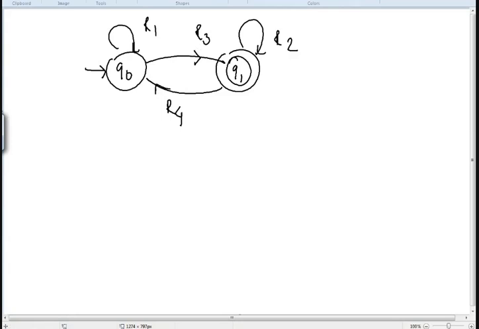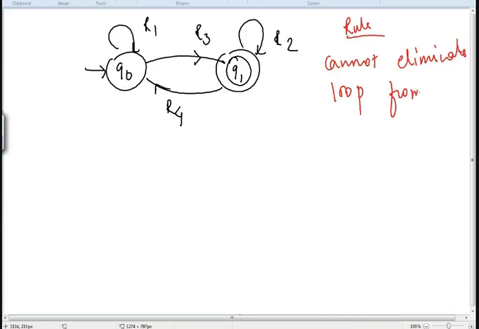Now also there is a rule which says that you cannot eliminate the loop from start state to end state, start to end.